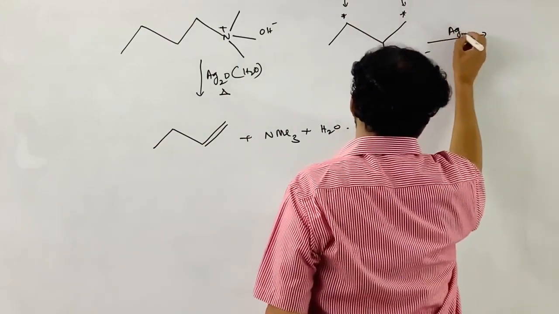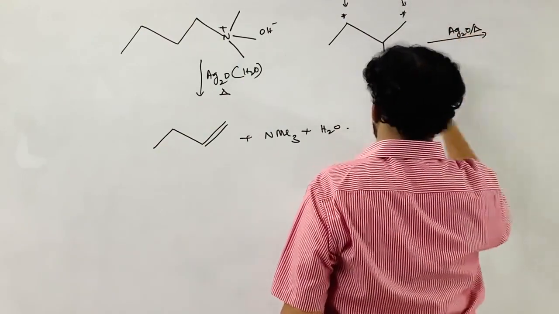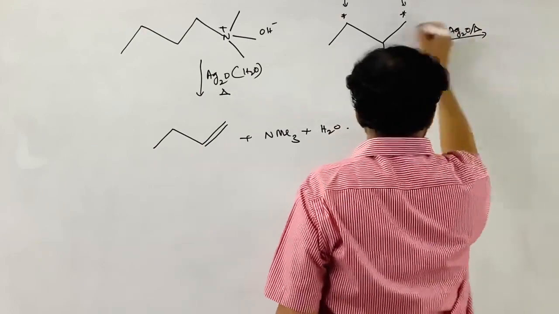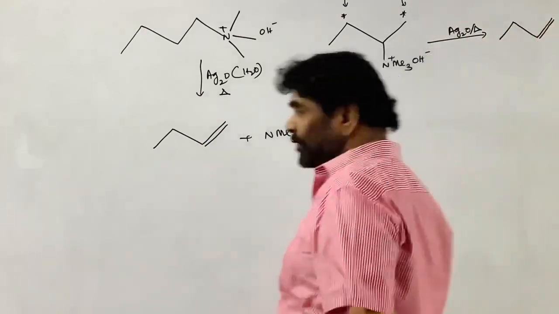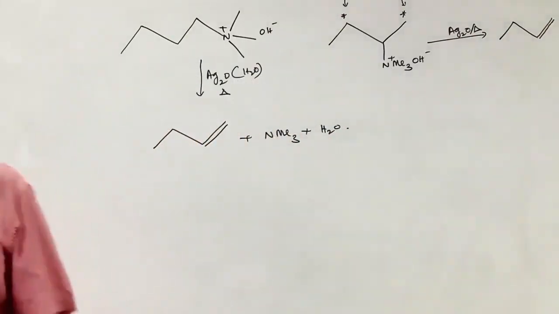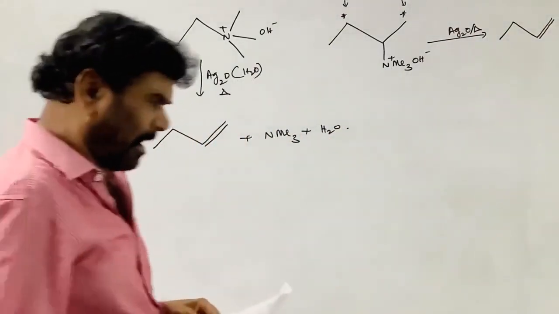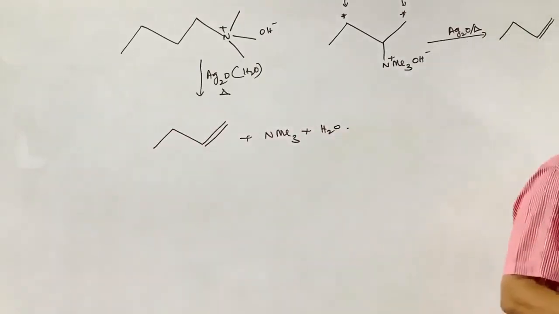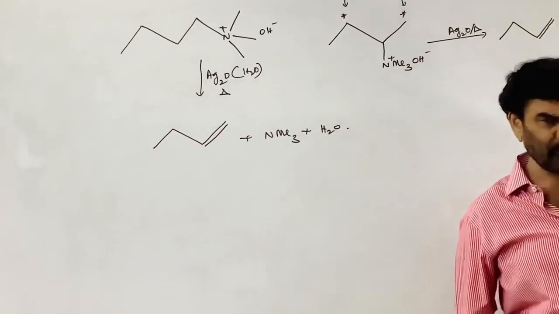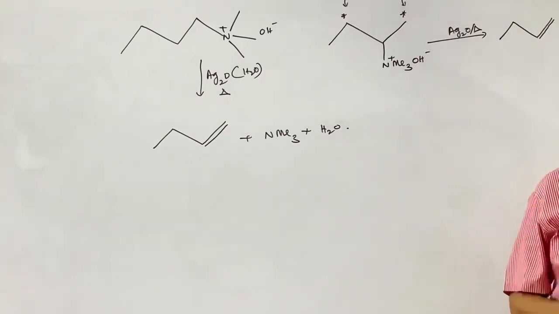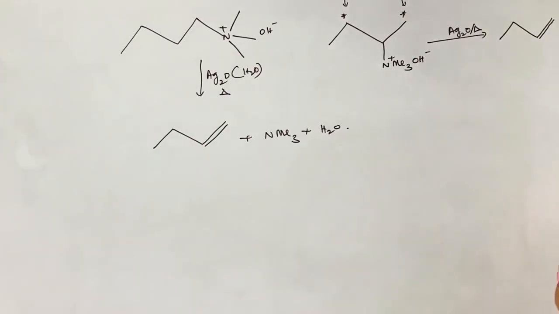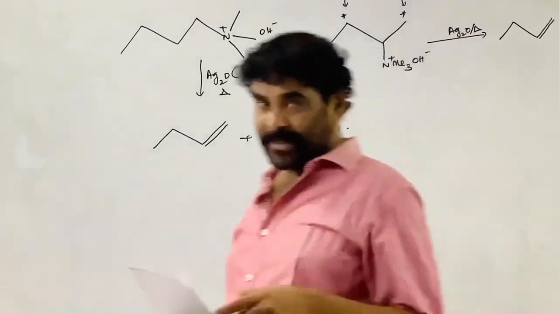Here, with Ag2O and heat, the Hofmann elimination takes place from this side. So A is correct. Quaternary ammonium hydroxides always undergo thermal decomposition in the presence of silver oxide to produce the alkene. Here the elimination takes place according to Hofmann's rule.